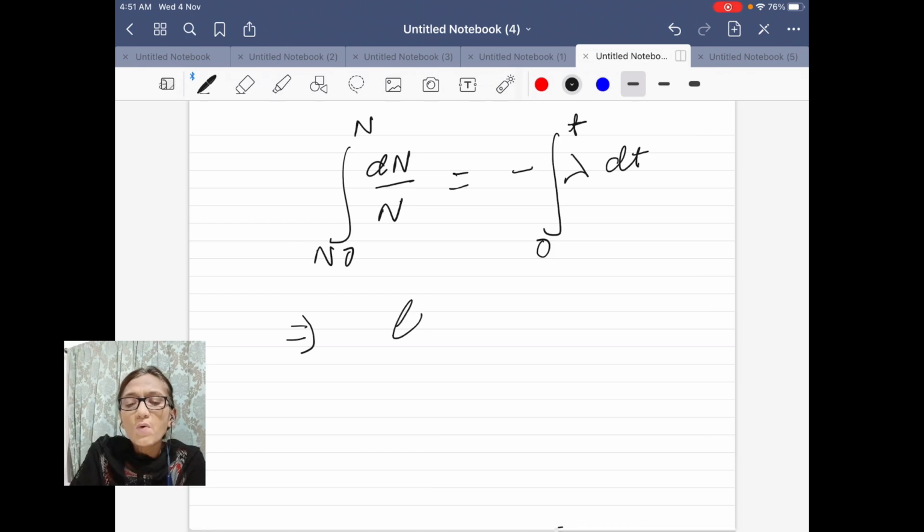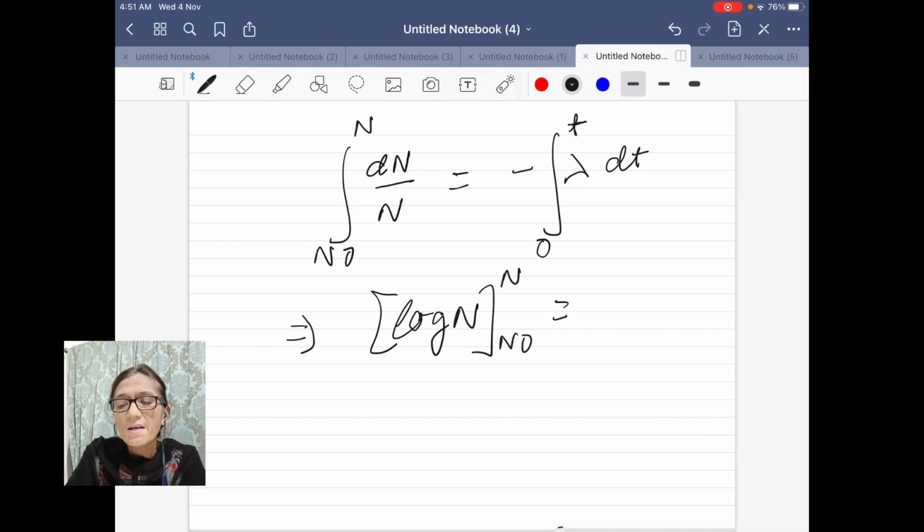Integration of 1 upon N dN is equal to log N within limits N naught up to N, equal to minus lambda t with limits from 0 to t.